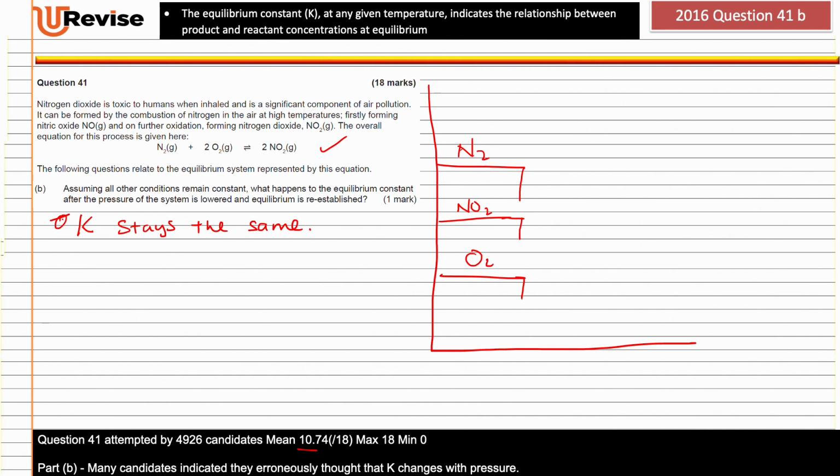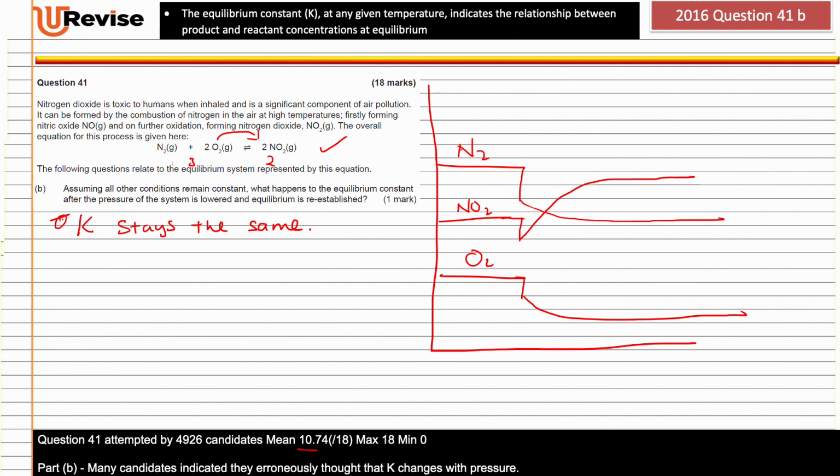And what will happen is, because I've got 3 moles of gas and 2 here, equilibrium will shift this way according to Le Chatelier's principle, which means the nitrogen dioxide partial pressure will increase, while N2 and O2 will drop.